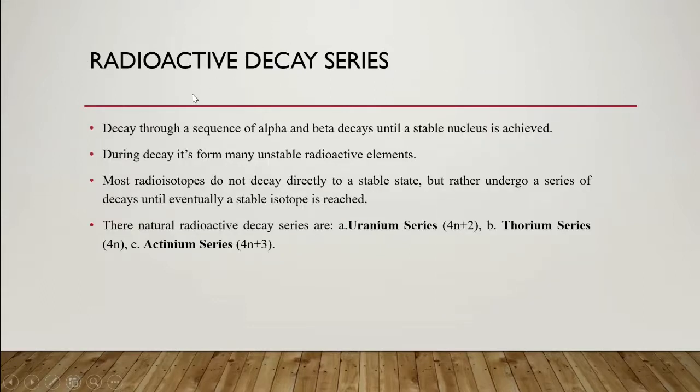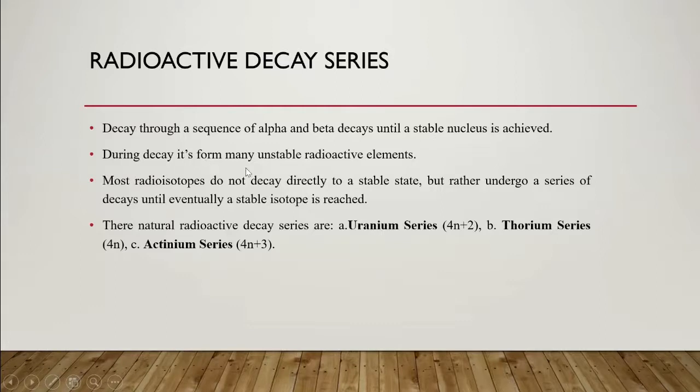Radioactive decay series. Decay proceeds through a sequence of alpha and beta decays until a stable nucleus is achieved. One element is transformed into another through decays, like alpha decay and beta decay.